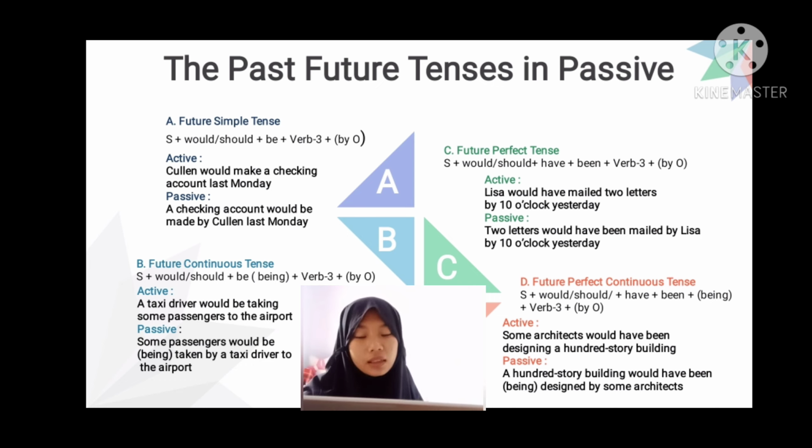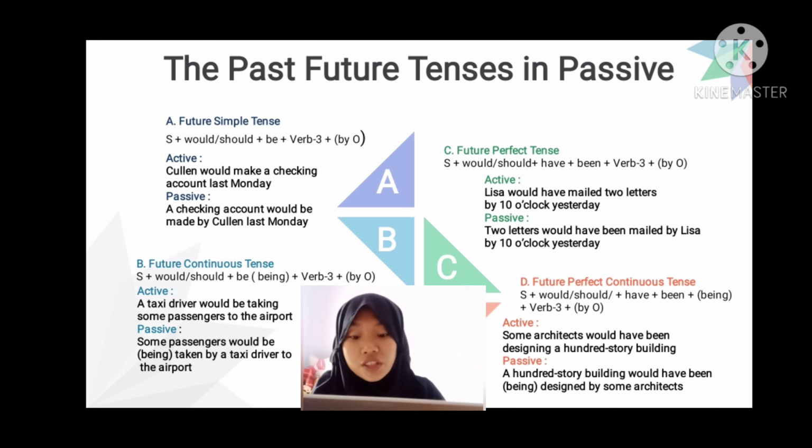Lisa is subject. Would have mailed. Mailed is already verb 3. 2 letters is object here, so in passive it will be the subject. By 10 o'clock yesterday. Yesterday is time signal. Okay, the passive is 2 letters would have been mailed by Lisa by 10 o'clock yesterday.